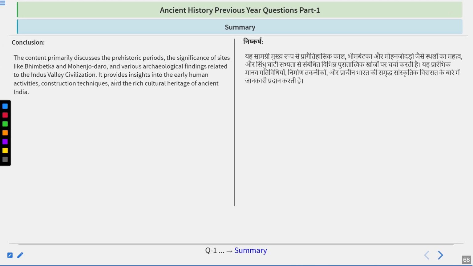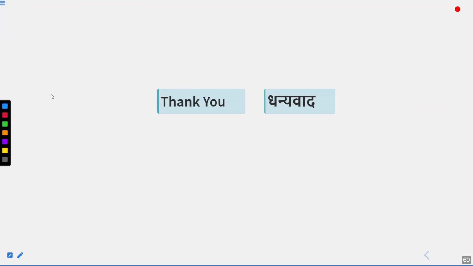So, in conclusion, the content primarily discussed the prehistoric periods, the significance of sites like Bhimbetka and Mohenjo-daro, and various archaeological findings related to the Indus Valley civilization. It provides insights into early human activities, construction techniques, and the rich cultural heritage of ancient India. And I hope you got to know a lot of things related to the Stone Age and the Neolithic age, like the Indus Valley civilization.